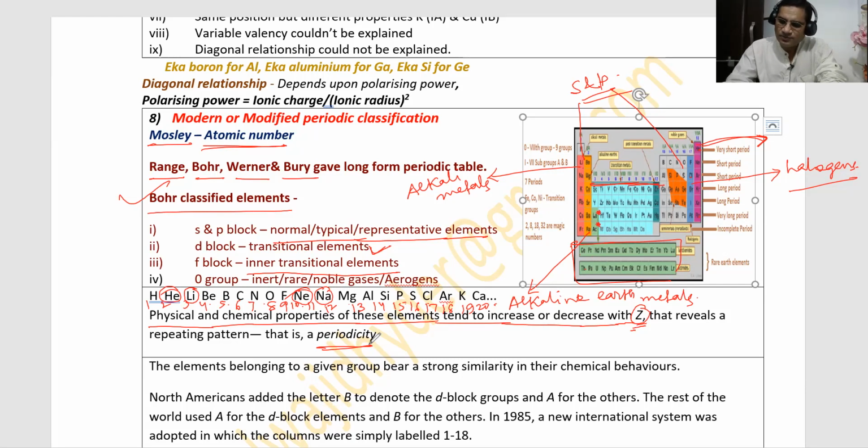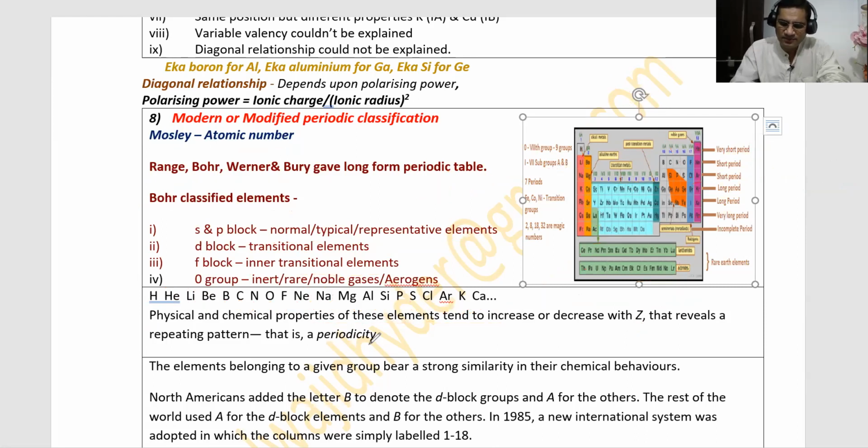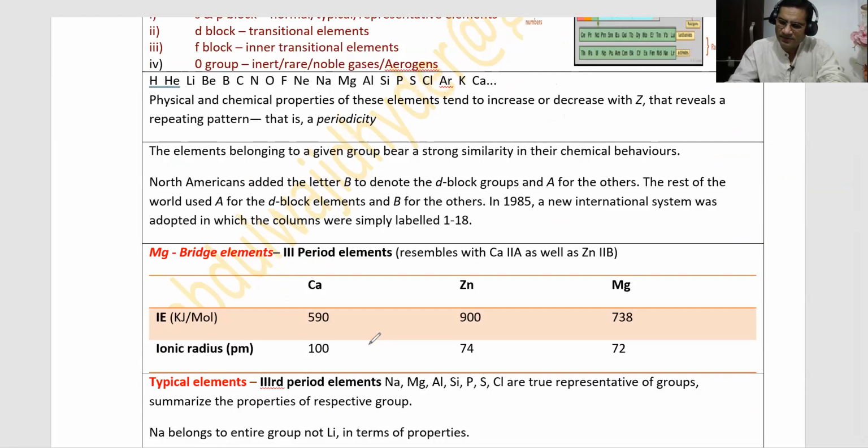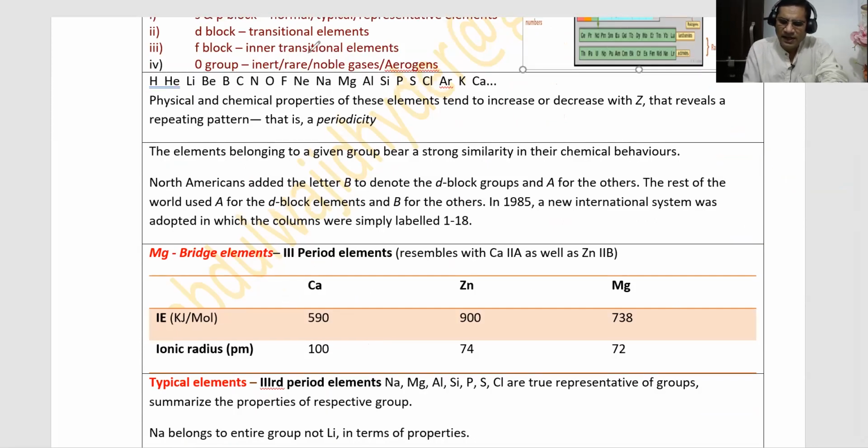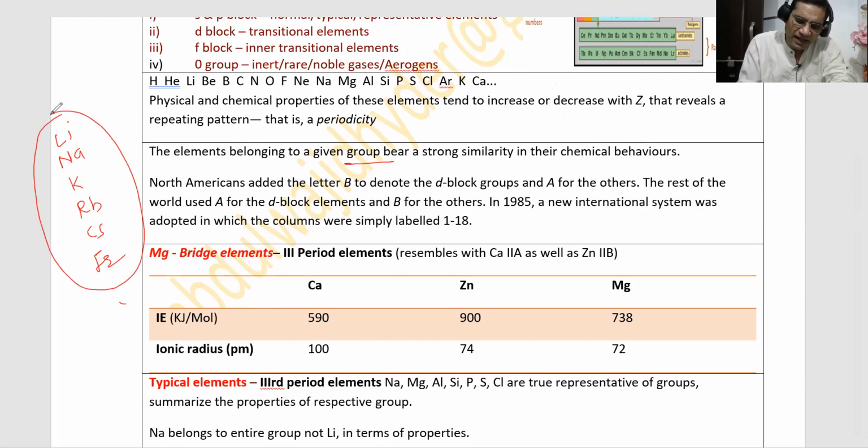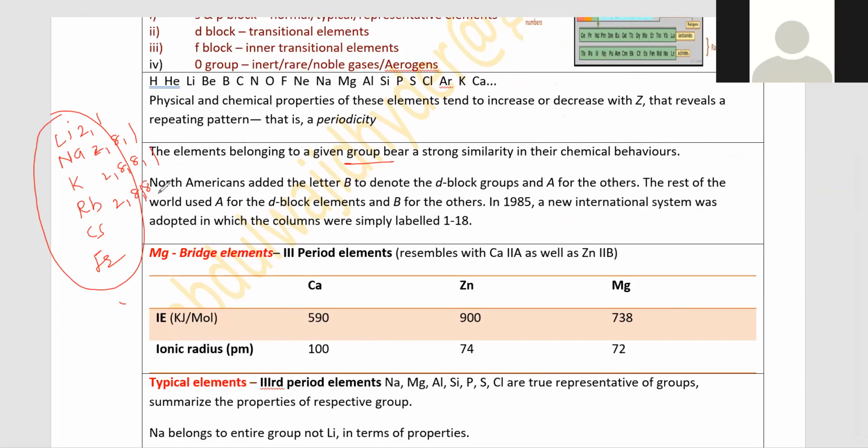Now see, if elements are in a group, for example, lithium, sodium, potassium, rubidium, cesium, francium, if they all are in the same group, electronic configuration of lithium is 2,1, this is 2,8,1, this is 2,8,8,1, this is 2,8,18,18,1.